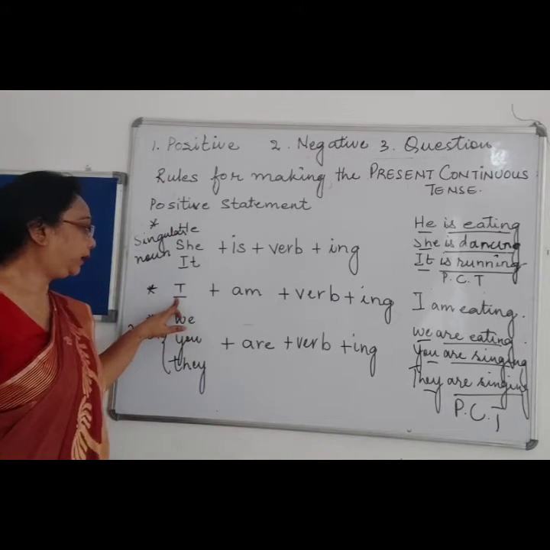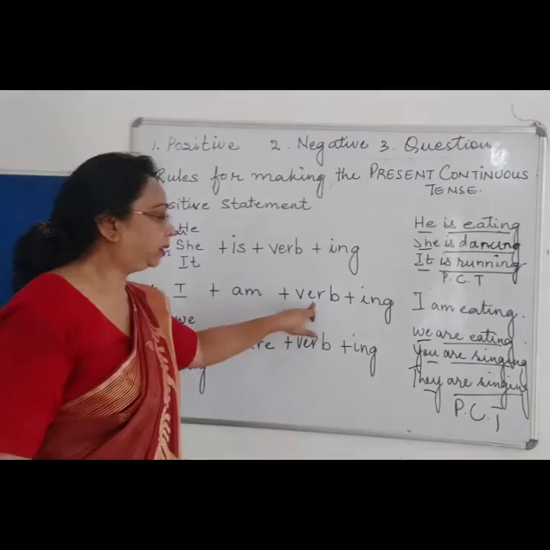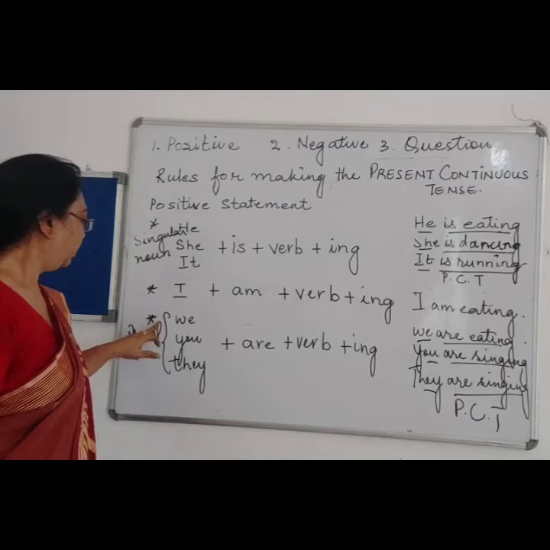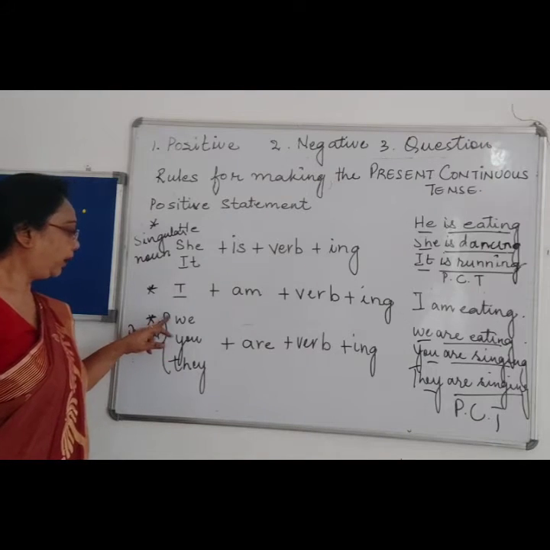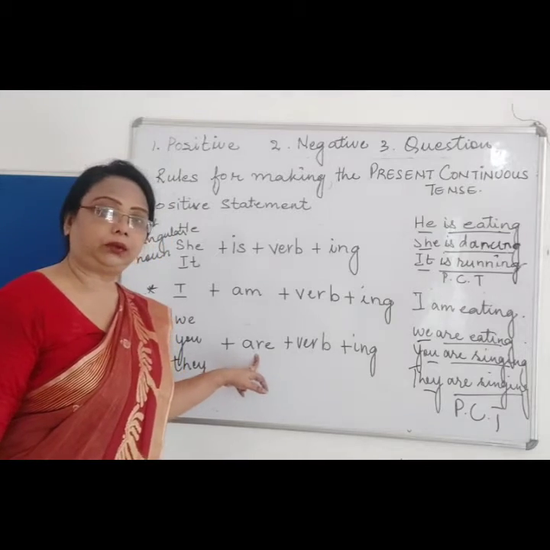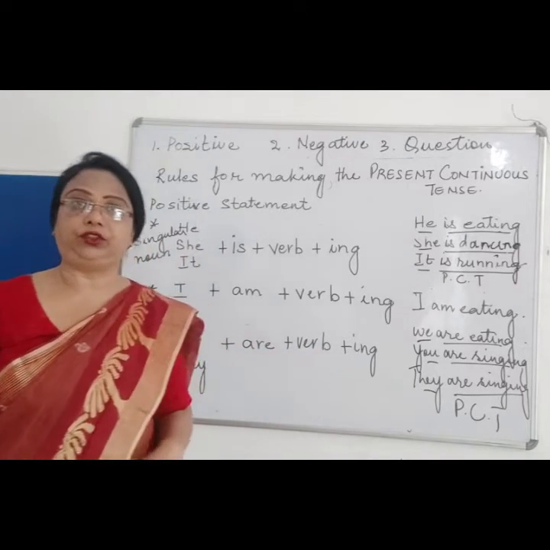When it is I, we use I am plus the verb, then to the verb we add ing. Then in the plural form, we add are plus the verb plus ing.